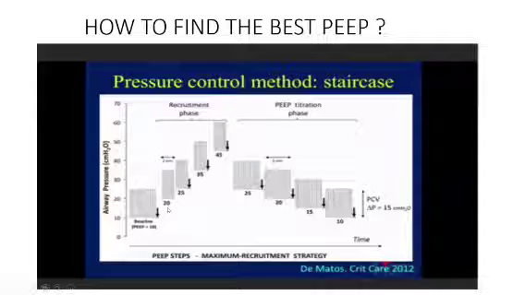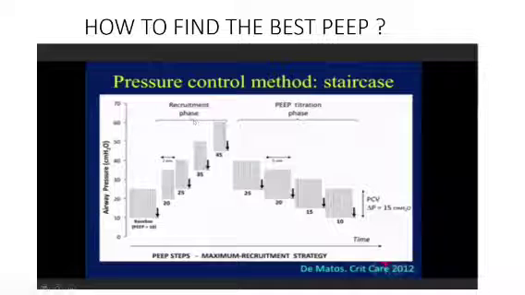I'll keep these settings for 2 minutes, see whether my patient is improving, and then increase my PEEP to 25. Keep it for 2 minutes, then 35, and the max, then keep it at 45. Wait for 2 to 3 minutes. This is my recruitment phase.